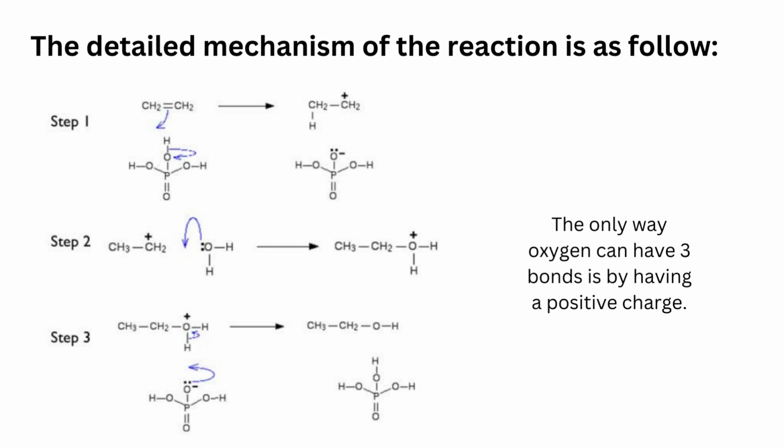The detailed mechanism of the reaction is as follows. Step 1: formation of a carbocation. Step 2: attack of the carbocation. And step 3: the formation of alcohol. The only way oxygen can have 3 bonds is by having a positive charge.